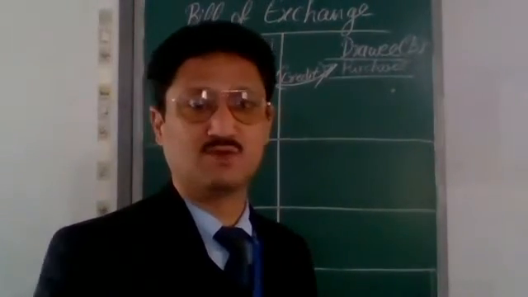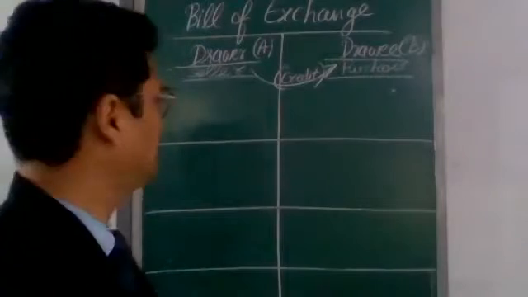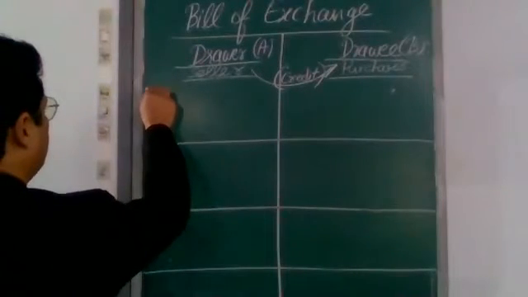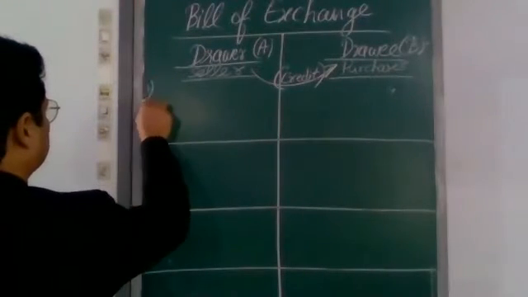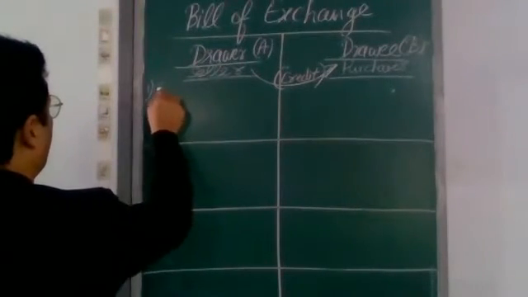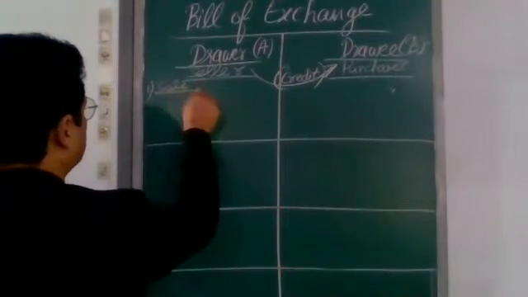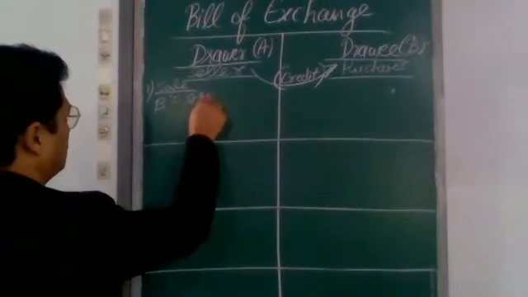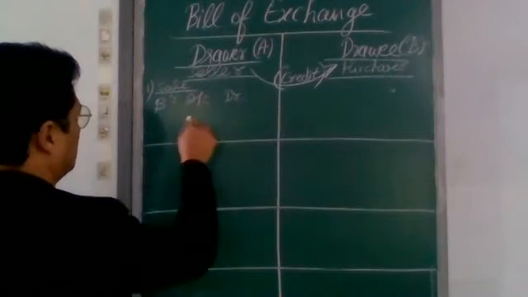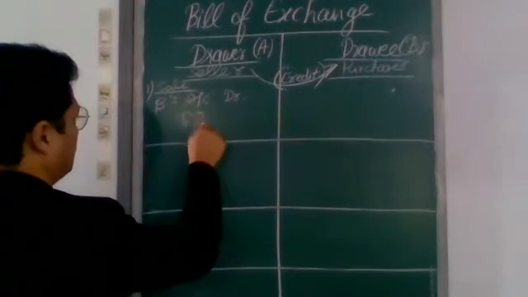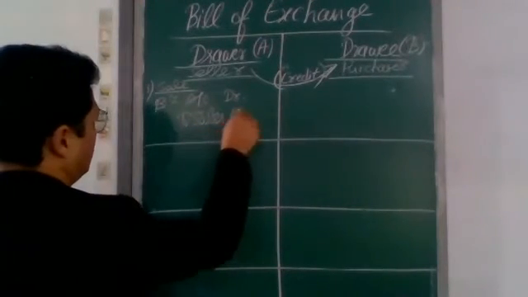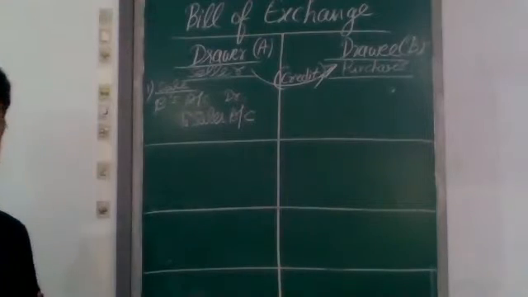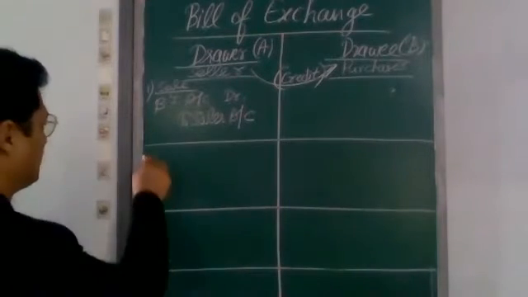There will be three entries. First one, sale of goods.